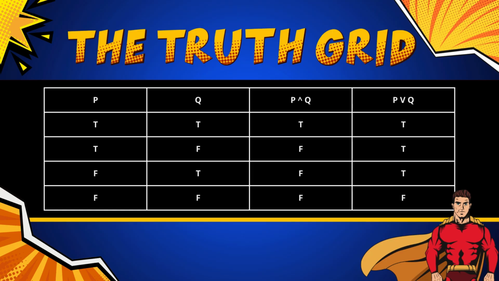The first two columns show all the possible combinations of truth values for P and Q. The third column is only true when both P and Q are true. As you can see, it's only true in the first row. And the last column is true when at least one of P or Q is true. As we can see, it is true in every row except when both are false.